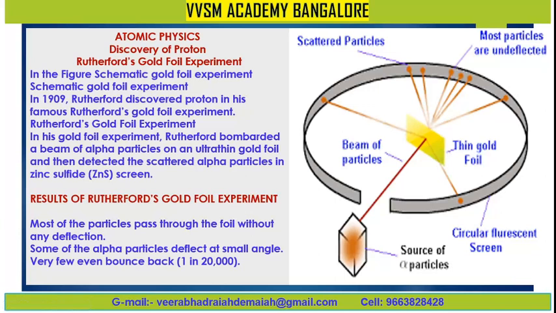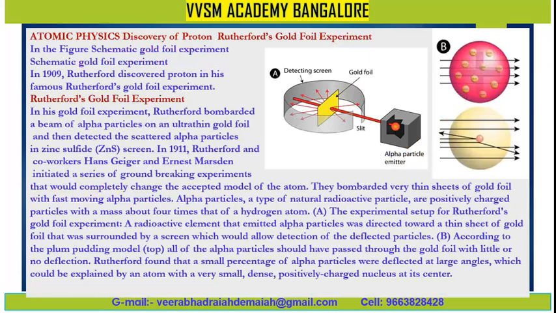Most of the particles pass through the foil without any deflection. Some of the alpha particles deflect at a small angle. Very few even bounce back, about 1 in 20,000. This is the famous gold foil experiment of Rutherford. In atomic physics, the important thing is the detecting screen observed here.